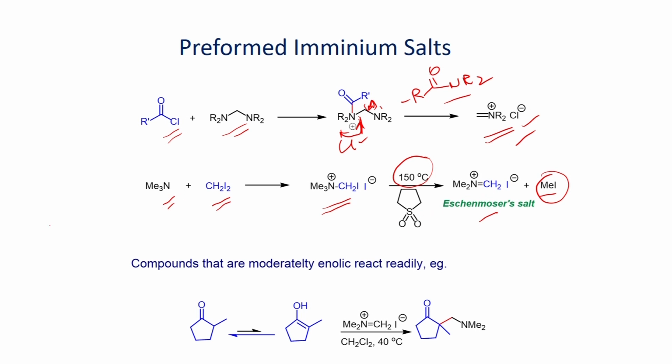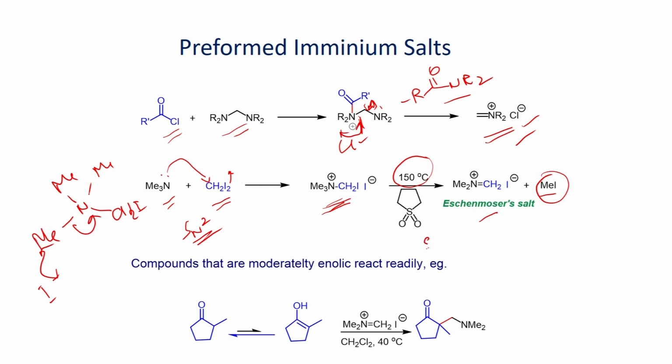So, in this reaction, this reacts with diiodomethane via SN2 pathway. You form this quaternary ammonium salt. Once you form this one, this can further react via SN2 pathway to give this iminium ion as the product.